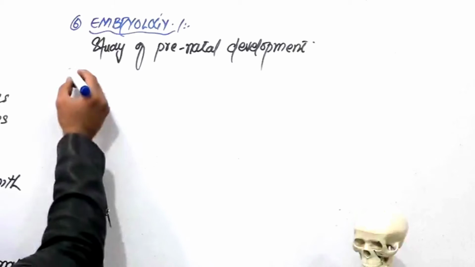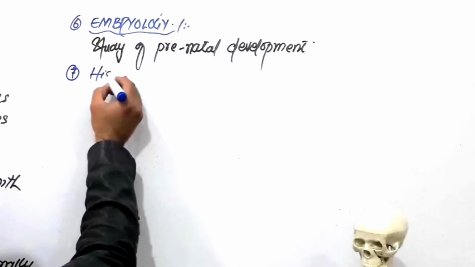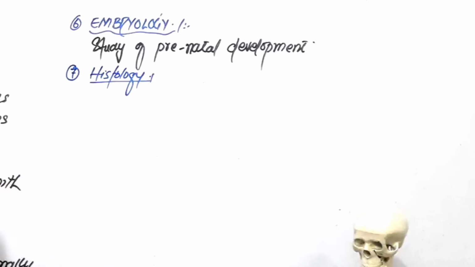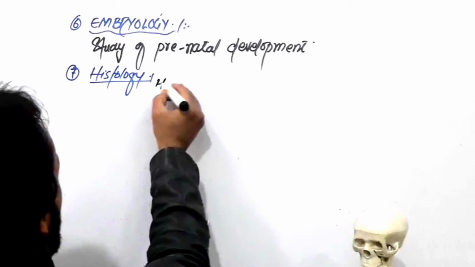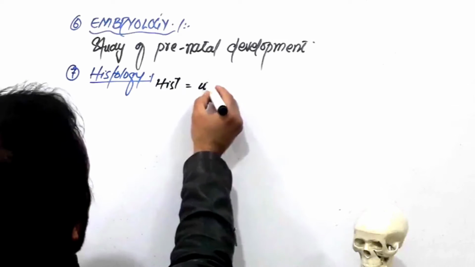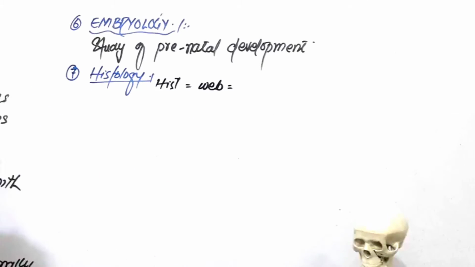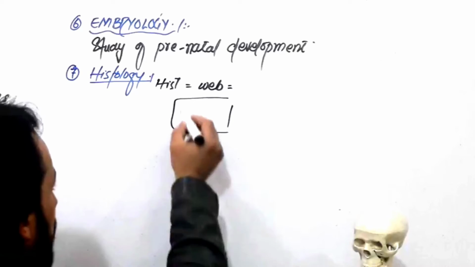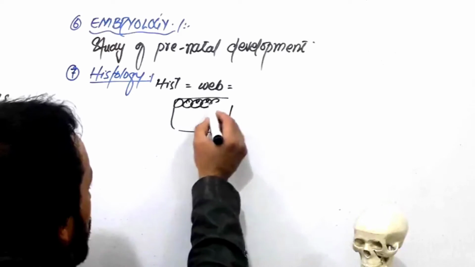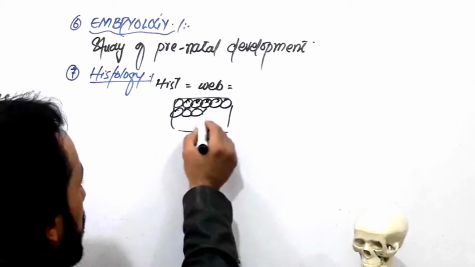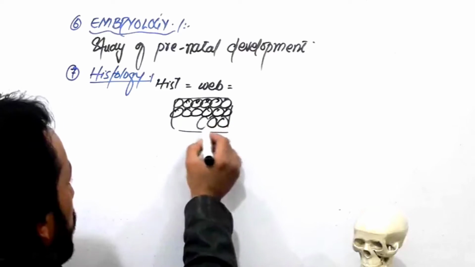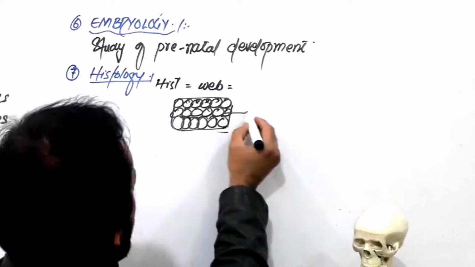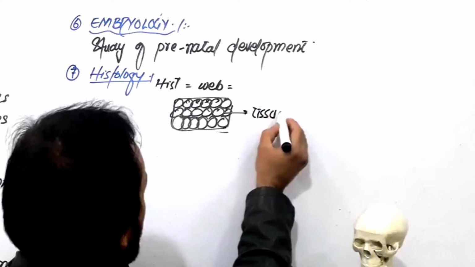Then there is another branch, and this is called histology. Histo means web. So web, right? If this is a piece of tissue and it has different cells, different cells have been combined here to make this web, and this web is called tissue.